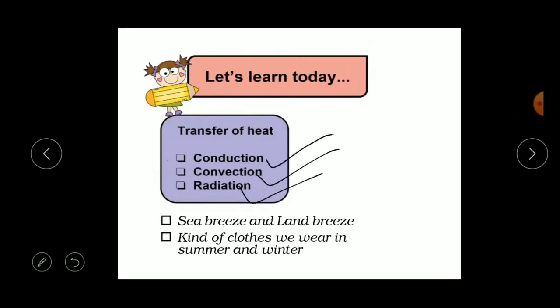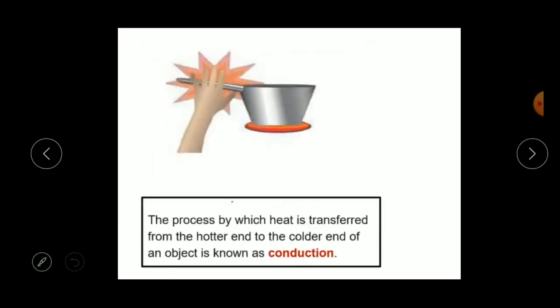Next one is sea breeze and land breeze. Next, the kind of clothes we wear in summer and winter season. Now children, we will learn more about each of these modes of heat transfer in detail. The first one is conduction.